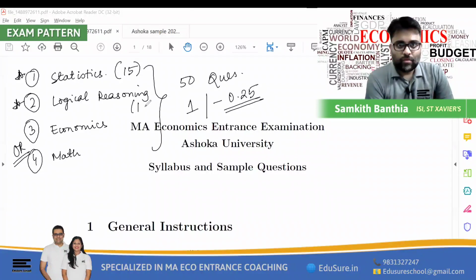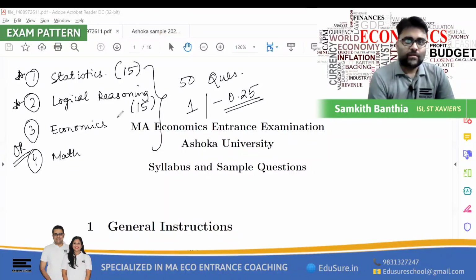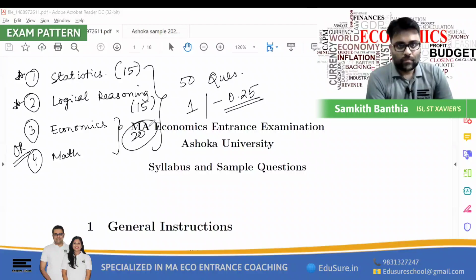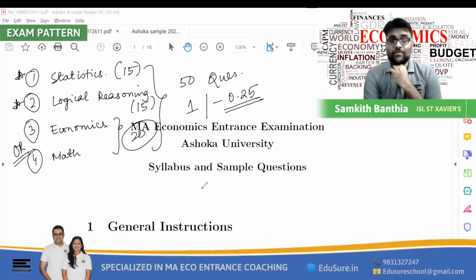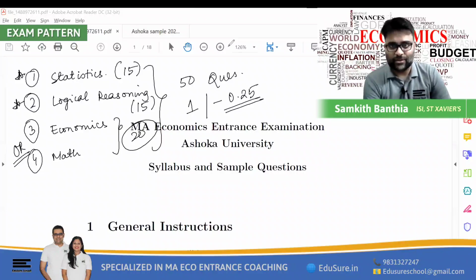Okay, what I understand is that this is how you might have the sections. That is, 15 questions can come from the statistics, 15 from the LR, and 20 from the eco or the math section.